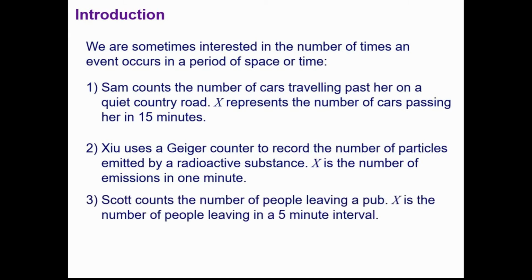X is the number of emissions in 1 minute. And Scott counts the number of people leaving a pub, where X is the number of people leaving in a 5-minute interval. So you can see that you're always given a limited amount of space or time. However, theoretically, for instance in example 1, there could be an unlimited number of cars travelling down that country road in the 15 minutes.